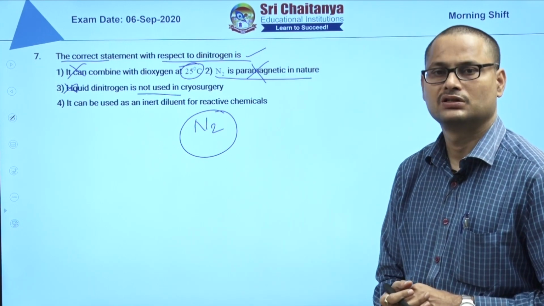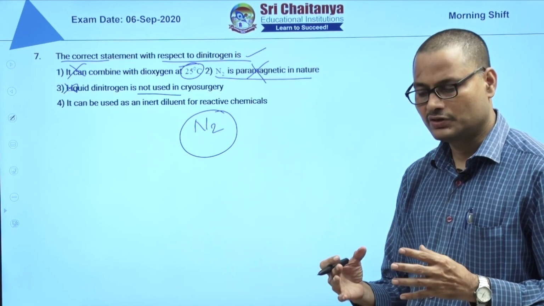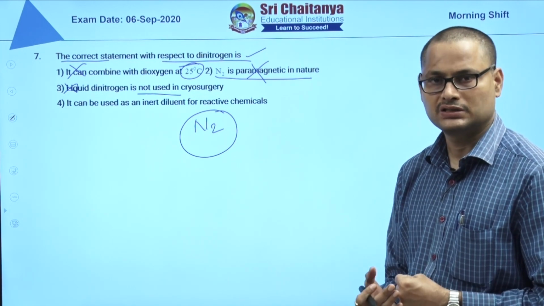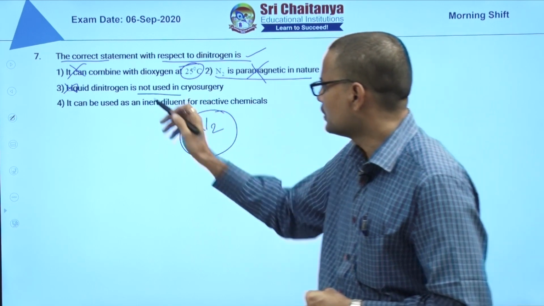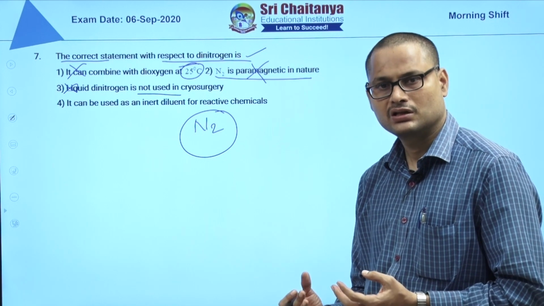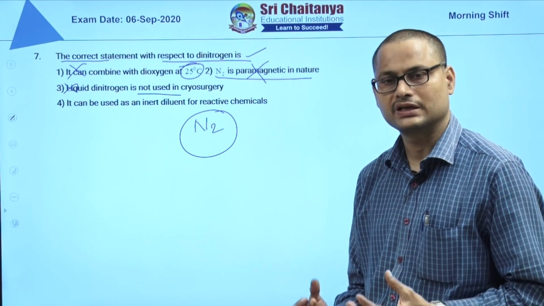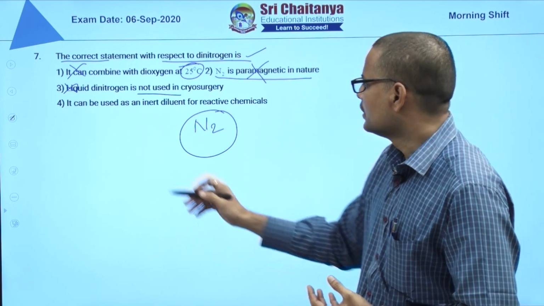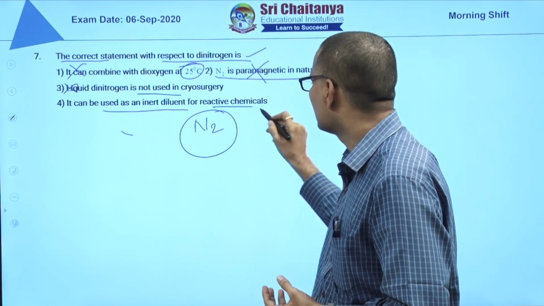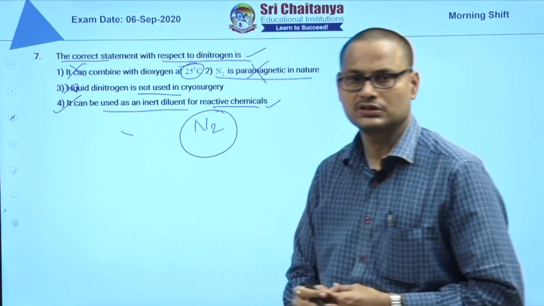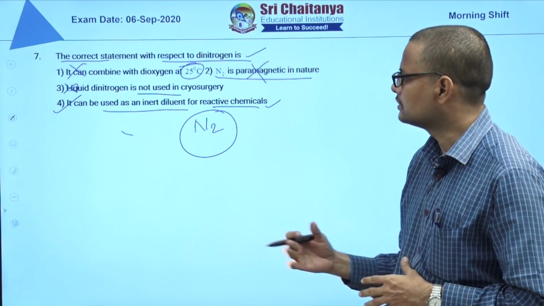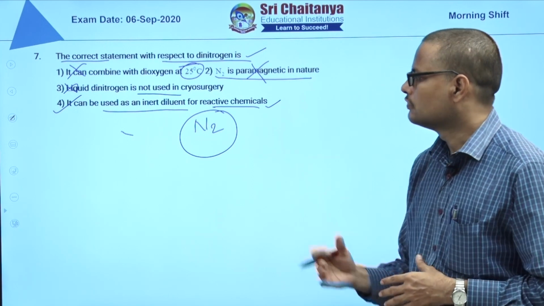Cryosurgery in the sense, surgery at very cold conditions. Liquid nitrogen provides very low temperature, so that is used, but they have given not used. Nitrogen is chemically inert, that is why in many chemical processes to maintain inert atmosphere we use nitrogen. It can be used as inert diluent for reactive chemicals. Yes, it is right. Nitrogen is chemically inert because of N triple bond and high bond dissociation energy. So answer for 7th question is 4.